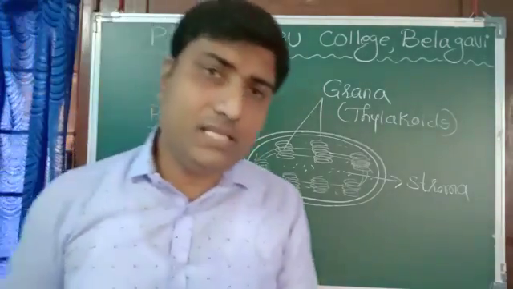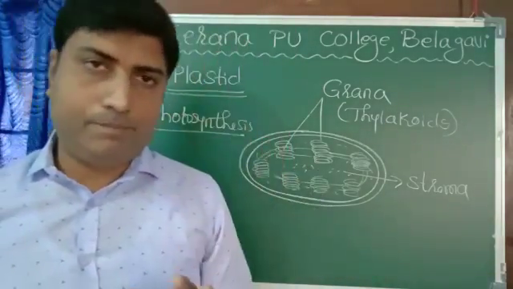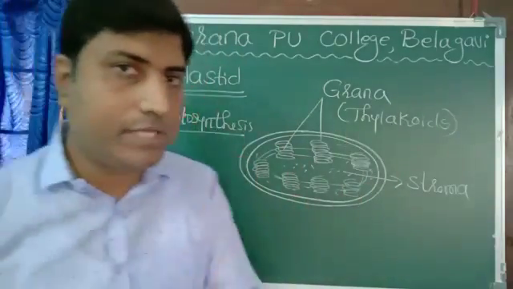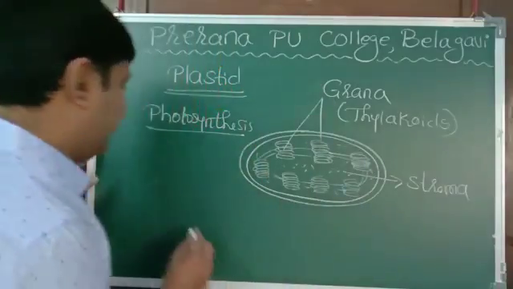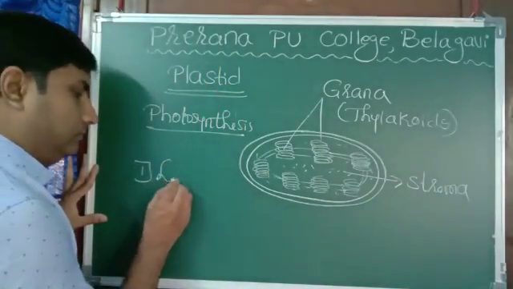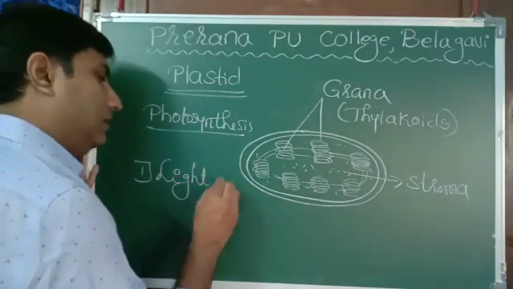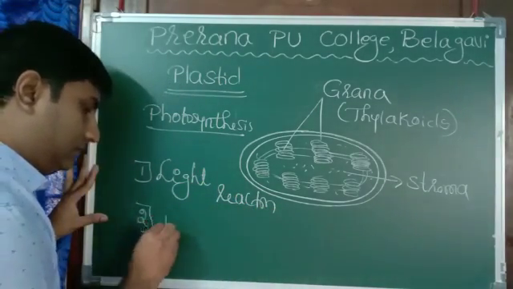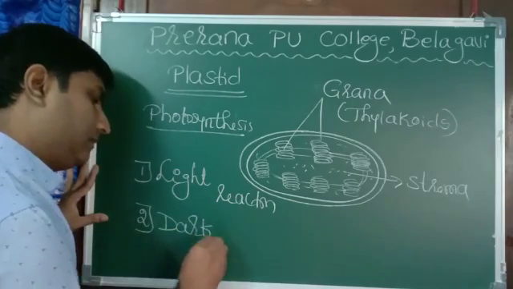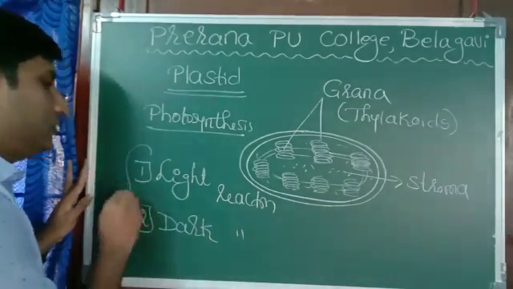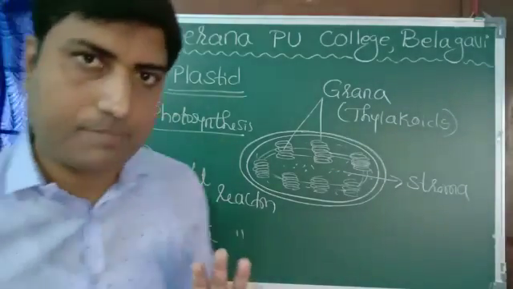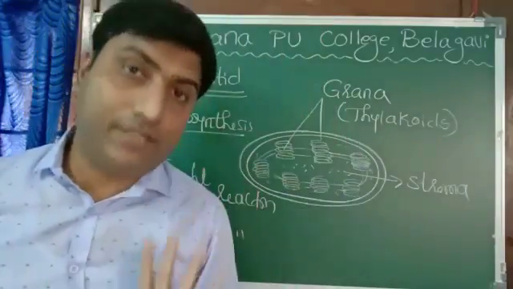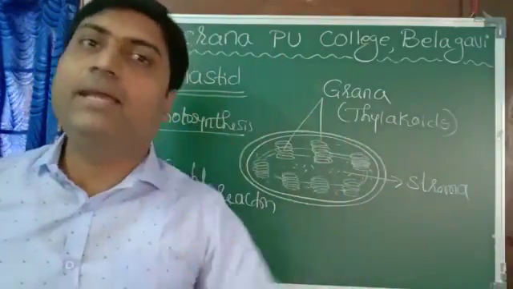Now photosynthesis consists of two steps. When we study photosynthesis in detail, you will come to know more. There are two steps, light reaction and dark reaction. Light reaction is totally dependent on light, so it is a light dependent reaction.